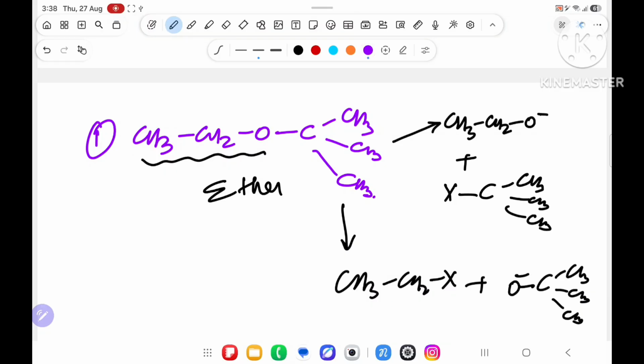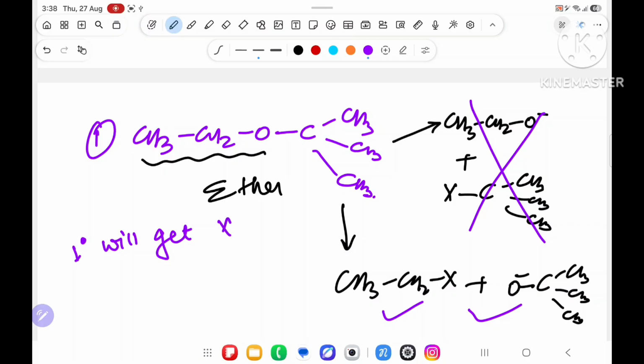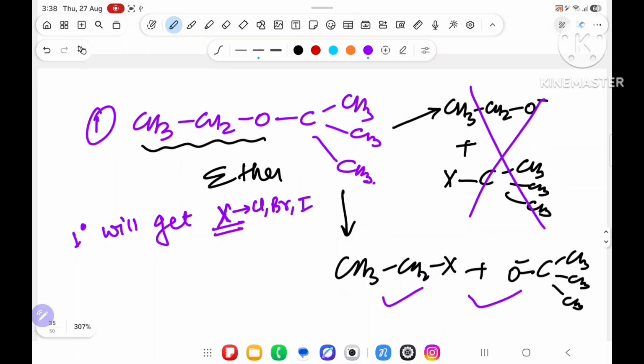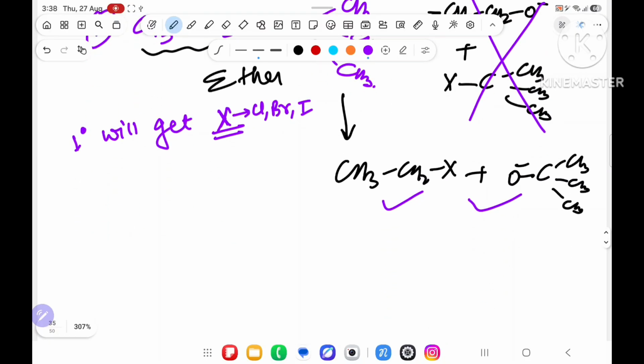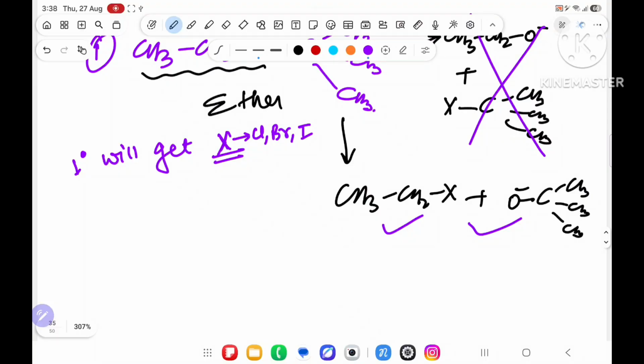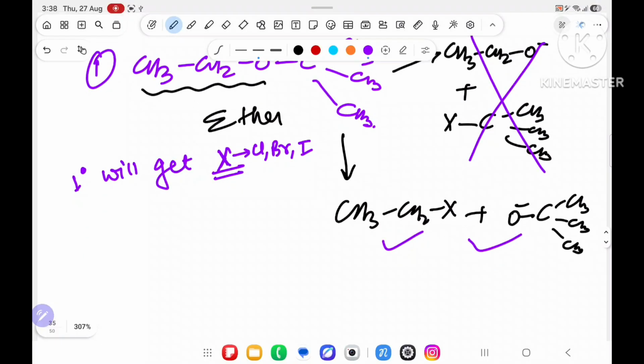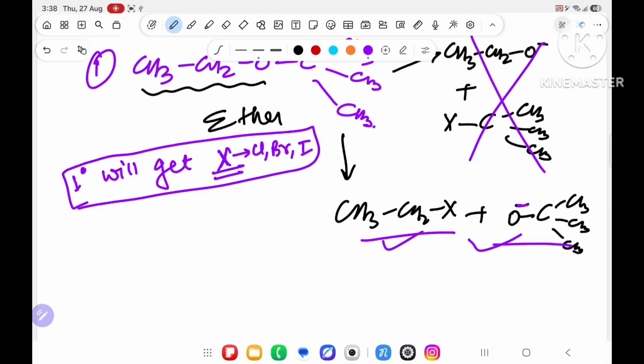Just now I have told you that the alkyl halide must be 1 degree. So the alkyl is 1 degree. This is correct, this is wrong. The short trick is that the 1 degree gets X. X means chlorine, bromine or iodine. The other one gets the O minus. So which one will get X? 1 degree will get X, 3 degree will get O minus. So this is the short trick: 1 degree will always get X.